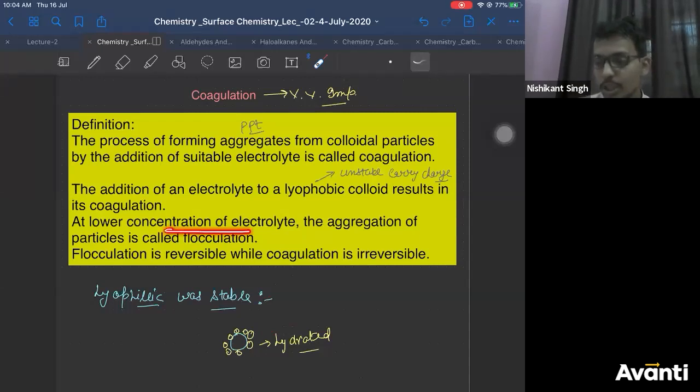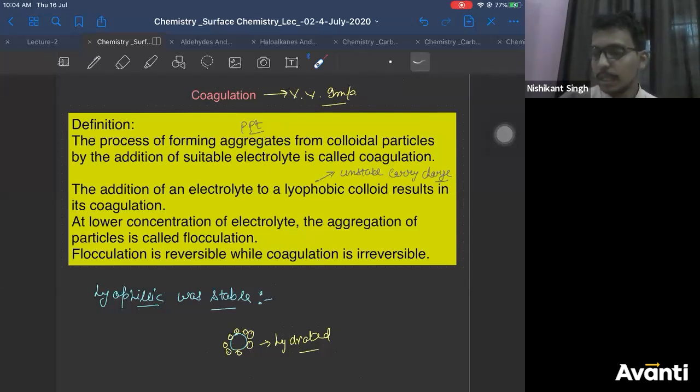At lower concentration of electrolyte, aggregation of particles is called flocculation. Coagulation, flocculation, everywhere it is mentioned the same. It is actually the same. There are colloidal particles, you add electrolyte to it. Electrolyte will bring colloidal particles together and form a big precipitate. This is a process. But when you do the same process with a very small amount of electrolyte, then it is called flocculation. And if the electrolyte amount is more, then it's the general term called coagulation. Okay? That is the only difference. They differ in the amount of electrolyte you use.